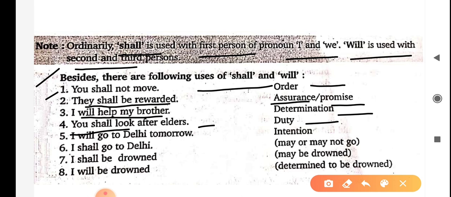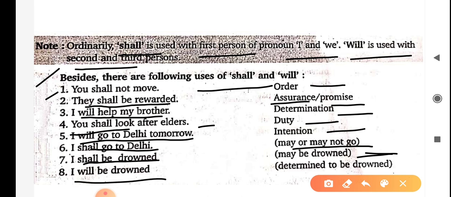I will go to Delhi tomorrow. Here, the sentence is expressing the intention of a person. I shall go to Delhi. Here, the person may or may not go. I shall be drowned: may be drowned. I will be drowned: here, determined to be drowned. These are some usages of shall and will.